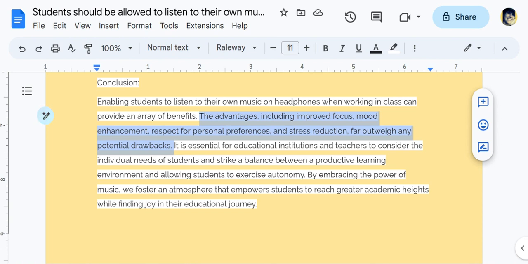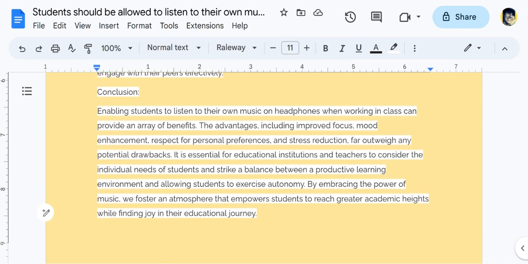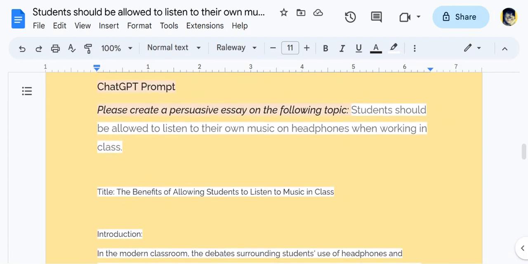Love this, greater academic heights while finding joy in their educational journey, because any teacher, any educator in the classroom, will say you always want students to find opportunities for joy in the classroom and to create memories, really. So if I had to critique, I might say we've got power and empower in this closing sentence. But overall, again, very impressed as usual with ChatGPT's production.